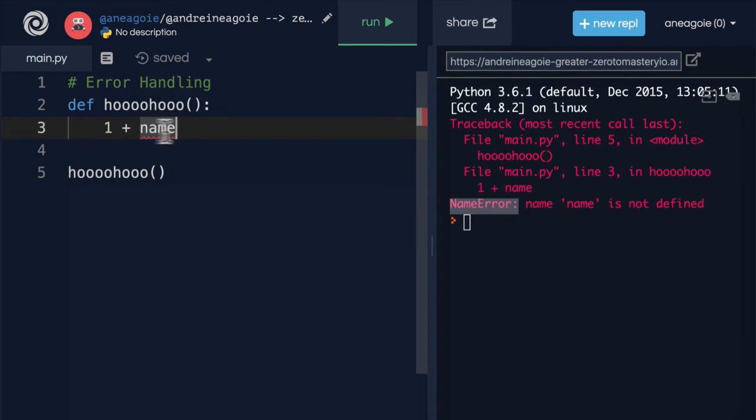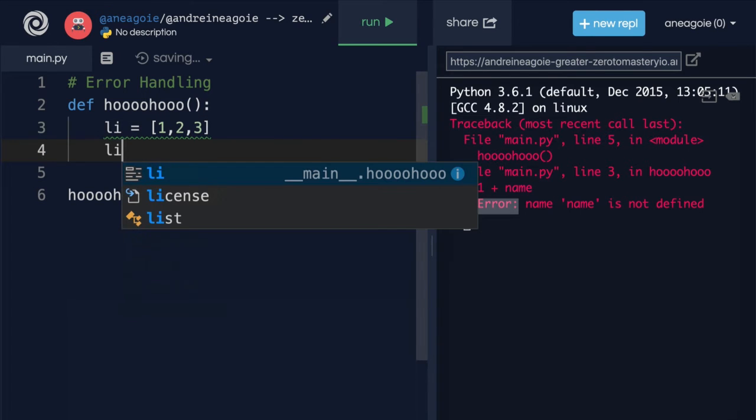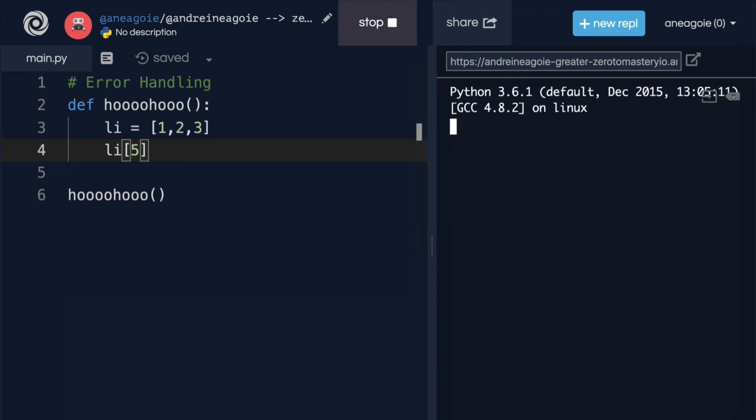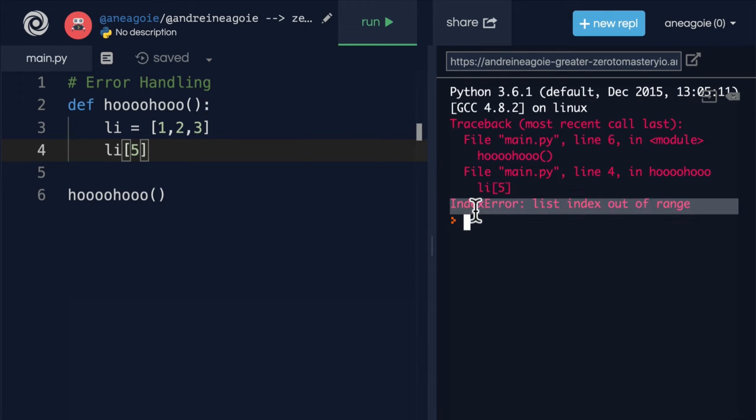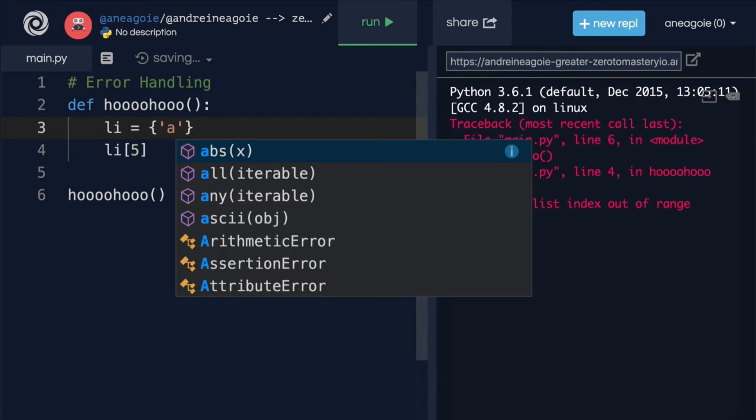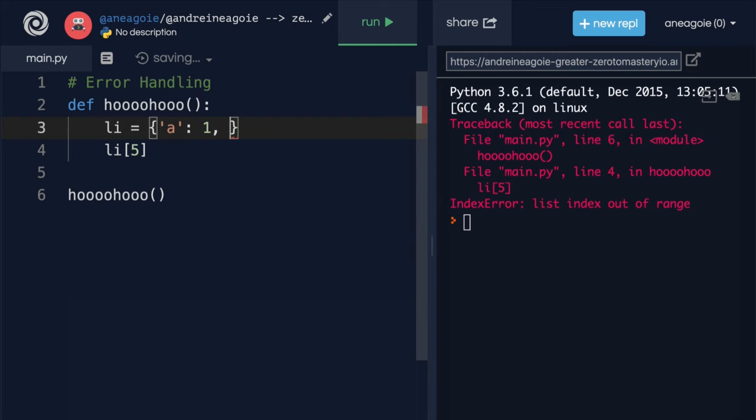We've seen type error. But what about this? What if we have a list, let's say li, 1, 2, 3, and I access li, let's say, at index of 5. If I run this, I get an index error. List index is out of range. What if we had a dictionary? So let's say we're creating a dictionary here. We'll say A equals 1, and I will just leave it at that.